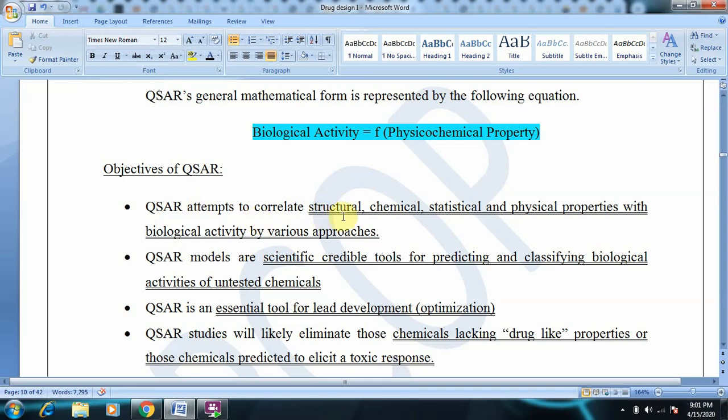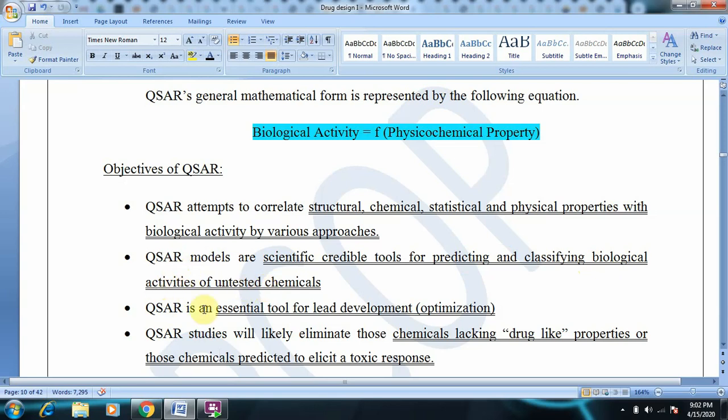Quickly we'll have a look at it. QSAR correlates structural, chemical, statistical and physical properties with biological activity. QSAR models will help in predicting and classifying biological activities of untested molecules. For tested molecules we do not have to perform any study, but for untested molecules QSAR models will be helpful in predicting their biological activities.